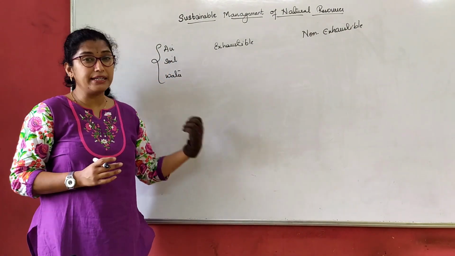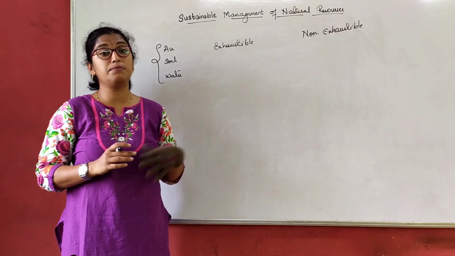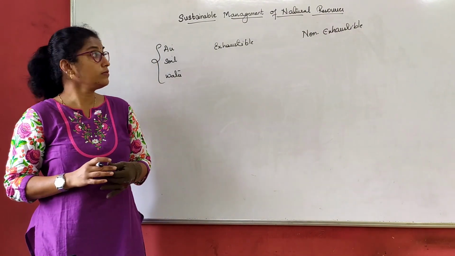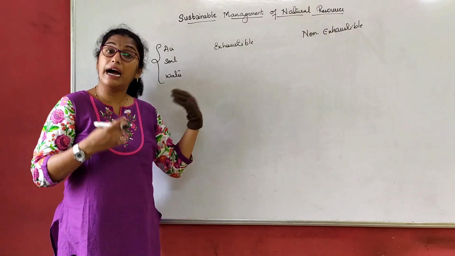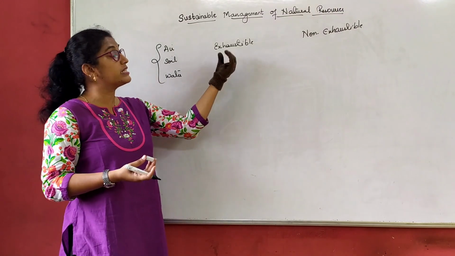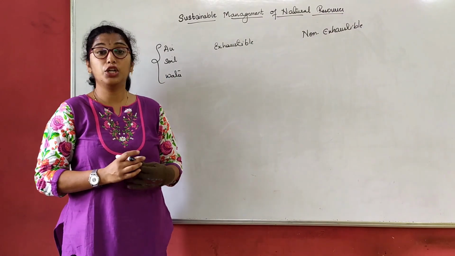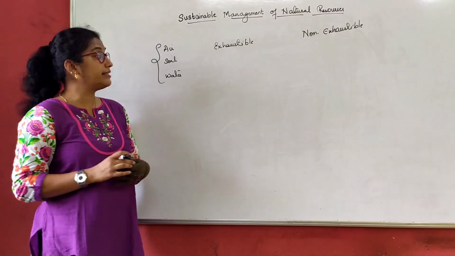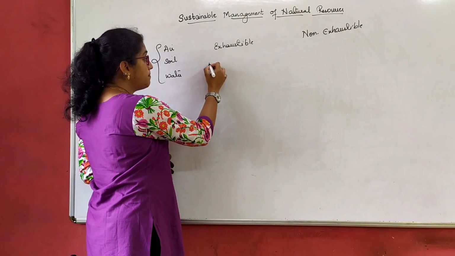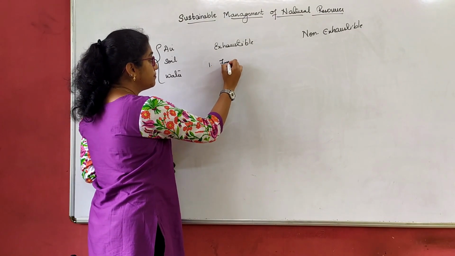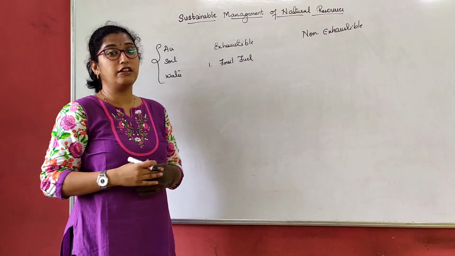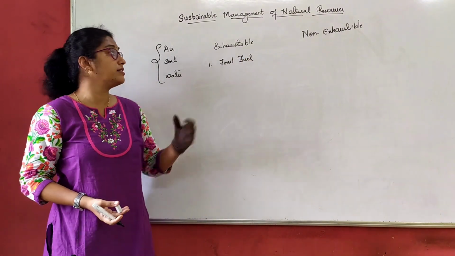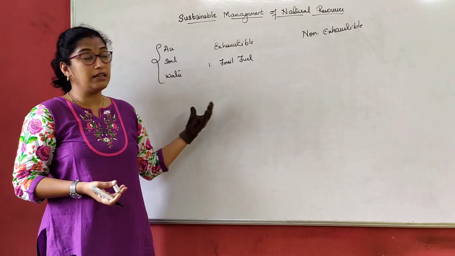We studied a bit about exhaustible and non-exhaustible in our previous lesson, sources of energy. There we termed which are exhaustible under non-conventional and conventional. We studied exhaustible as well as non-exhaustible. Let us still write here. Now which comes in exhaustible? The first is fossil fuel. Right? So which are the different fossil fuels? Coal, petroleum, gases, all come under exhaustible resources.